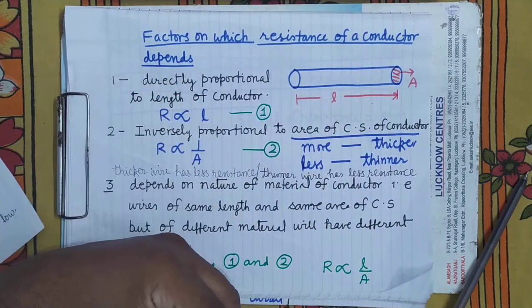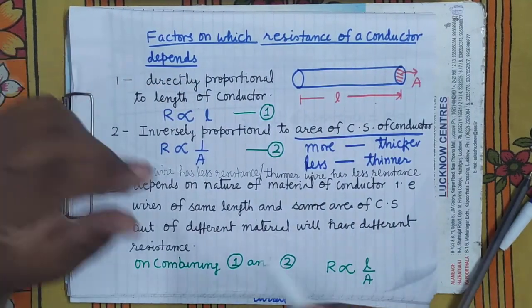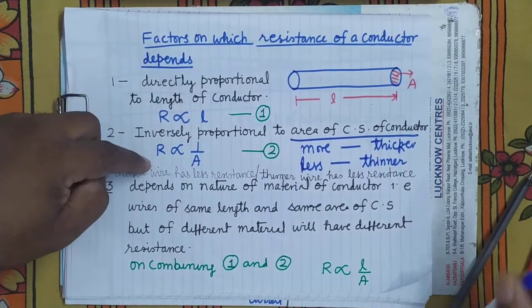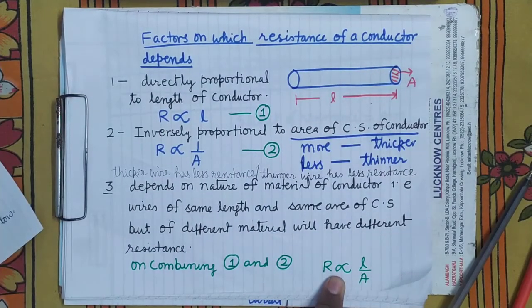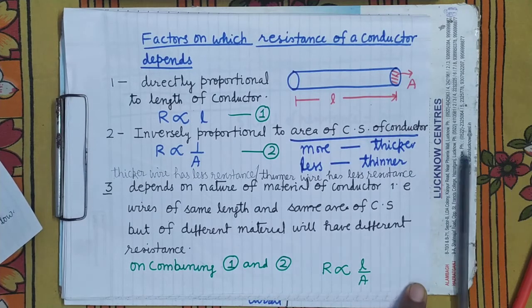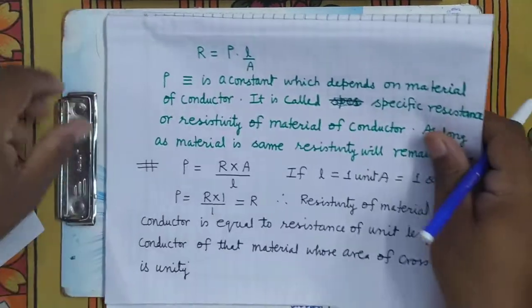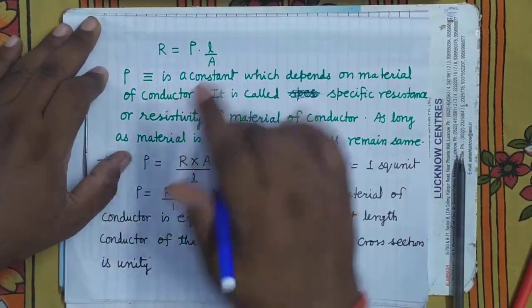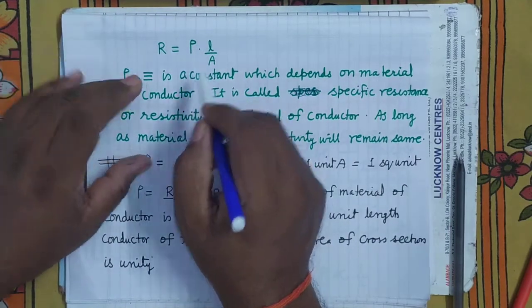It is clear. So if you combine these two equations, equation 1 and equation 2, what will you get? R proportional to L upon A. Now this sign we can replace by an equal sign using a constant. See here, it has been written in this way: R equals rho into L upon A.